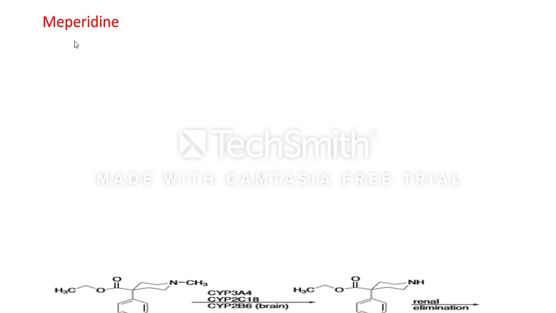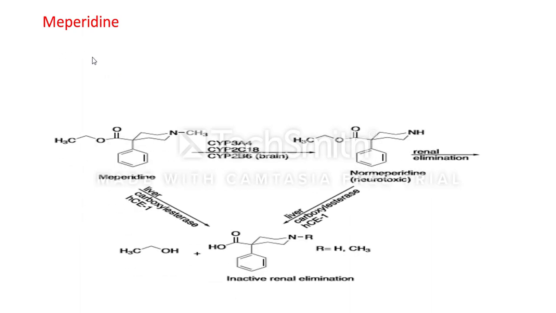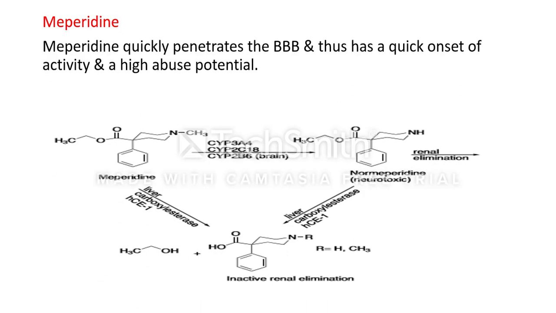Let's look at meperidine. This is the structure of meperidine. Meperidine quickly penetrates the blood-brain barrier, and thus has a quick onset of action and a high abuse potential.